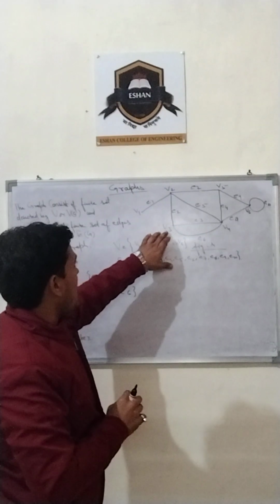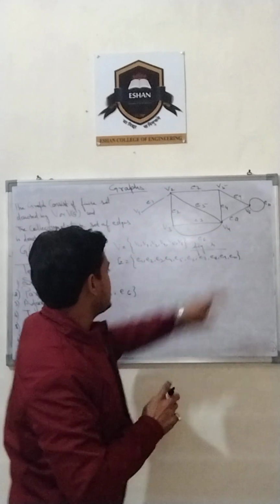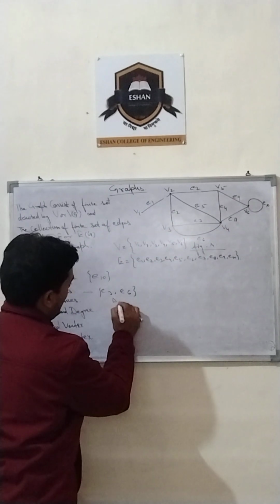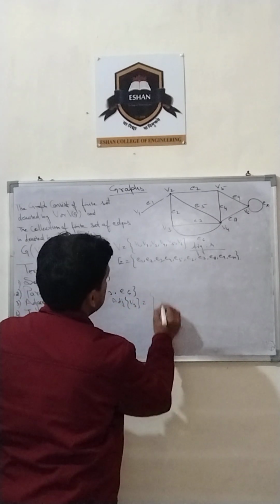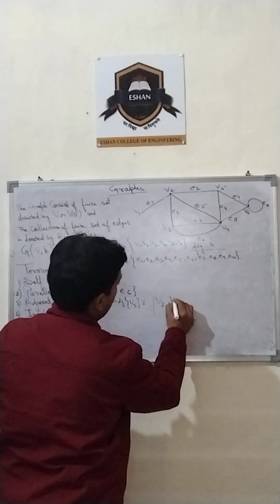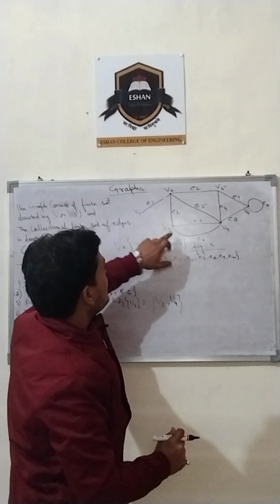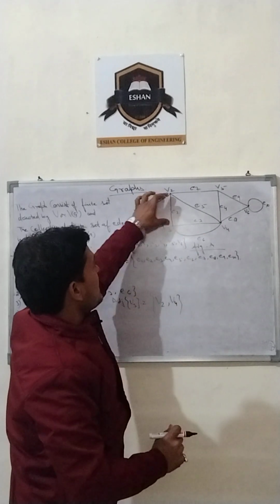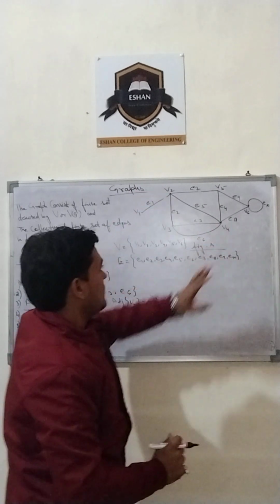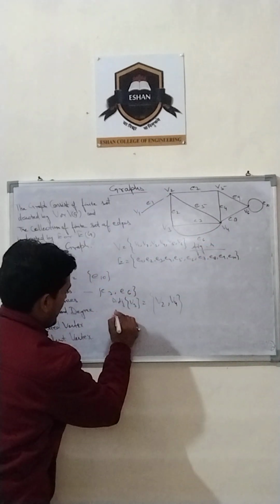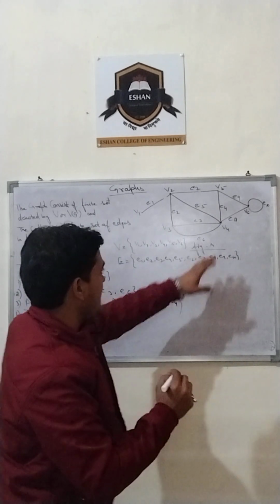Adjacent vertices of V3 are V2 and V4. Adjacent vertices of V3 are the set of V2 and V4, because V2 and V4 are directly connected with V3: there is a direct link between V3 and V2, and V3 and V4. Okay.